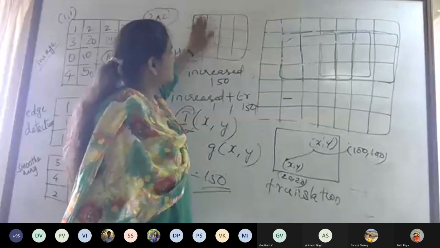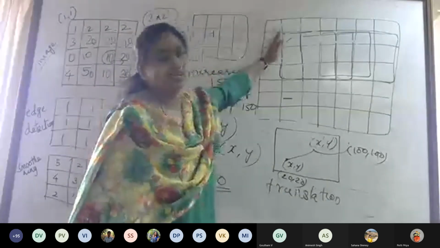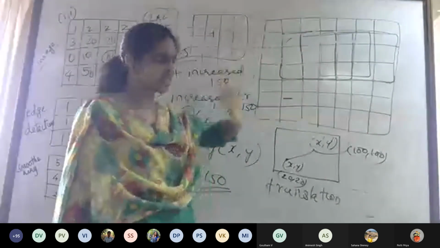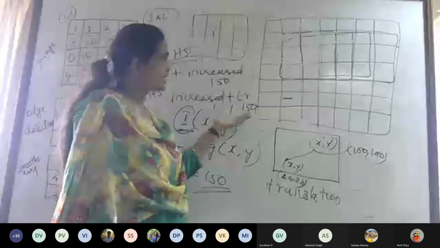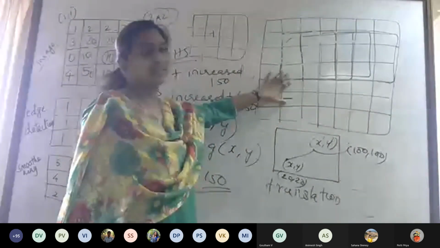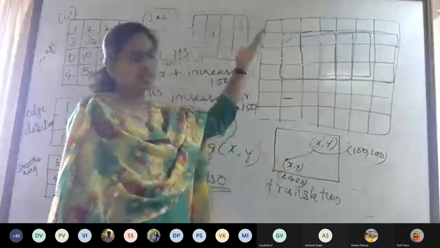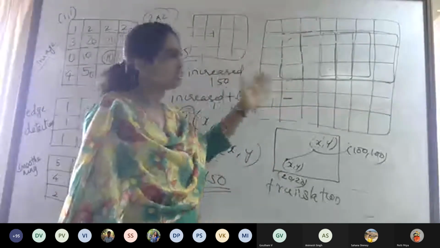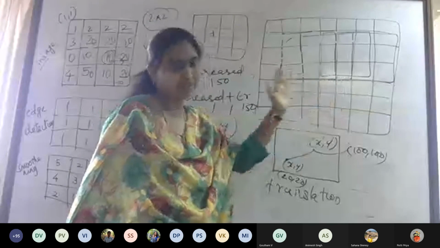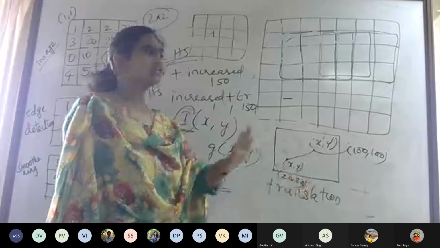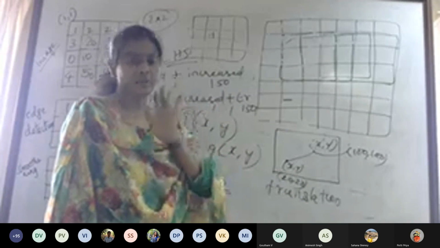If you translate this image, moving it from one place to another, it is the same as translating the image before performing convolution and then performing convolution. It remains the same. That is called equivariant.